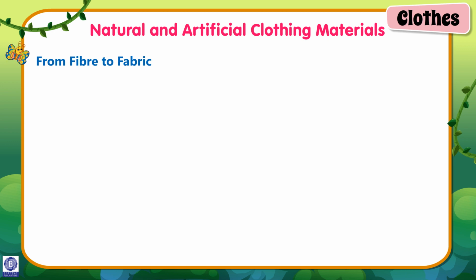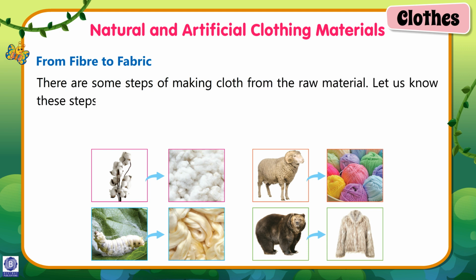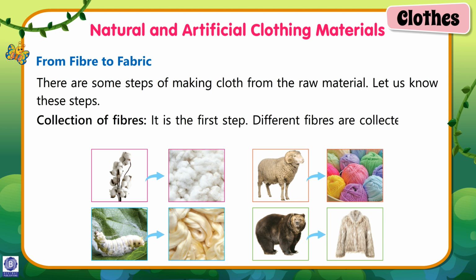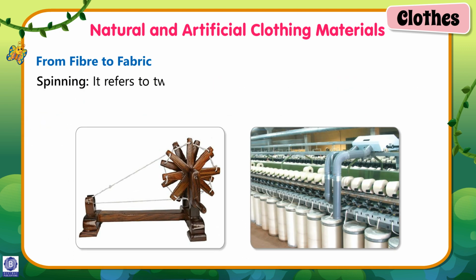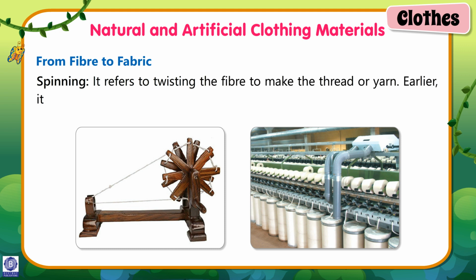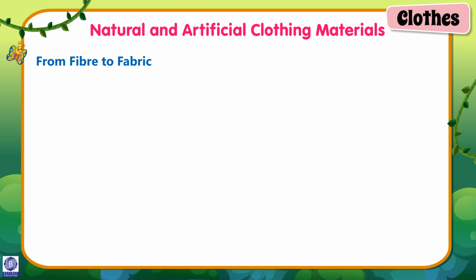From fiber to fabric. There are some steps of making cloth from the raw material. Let us know these steps. Collection of fibers. It is the first step. Different fibers are collected from different sources. Spinning. It refers to twisting the fiber to make the thread or yarn. Earlier, it was done on charkha. These days, spinners use large spinning machines in factories which make fine threads.